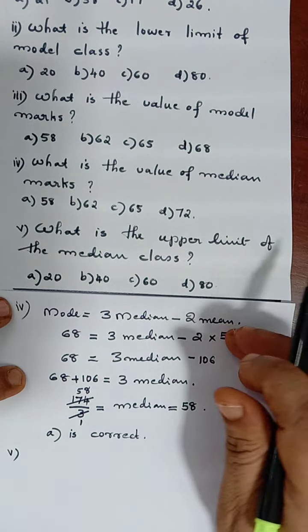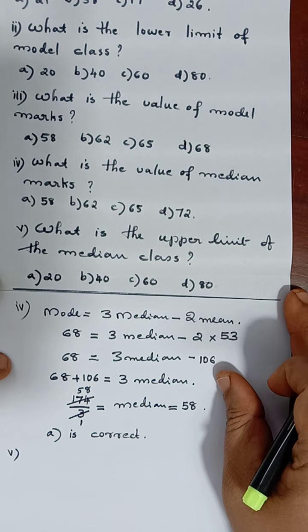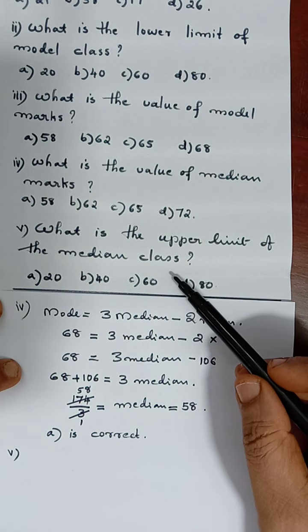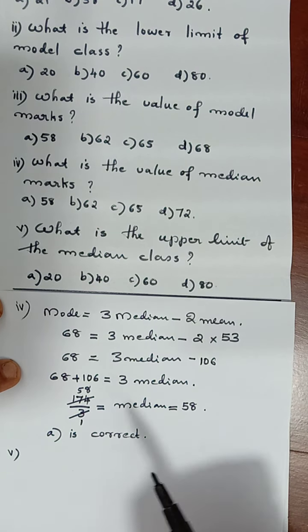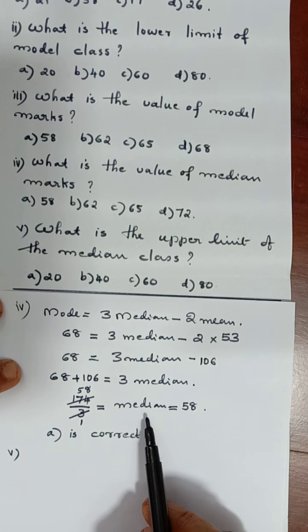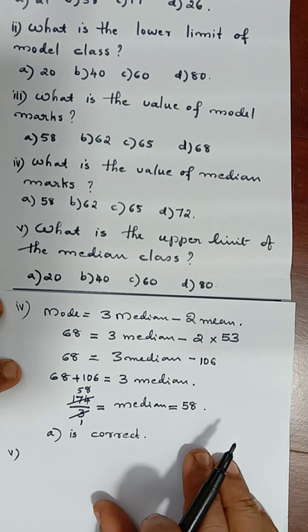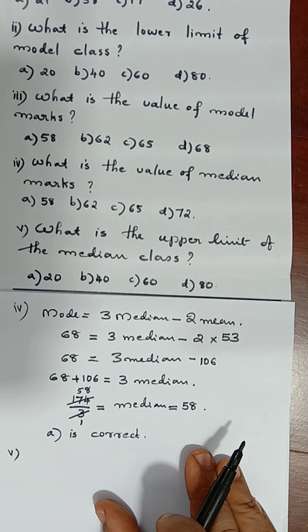So you should be knowing what is median and how do we get the upper limit of median class. Already we found out what is the median here. How much is our median? Isn't it 58? Where does this 58 come, in which class? That is called median class. Where this median lies, that class is called median class. So here 58 is the median. Where does it lie?